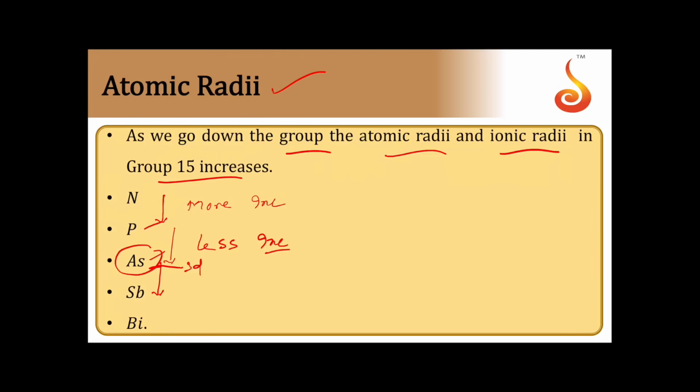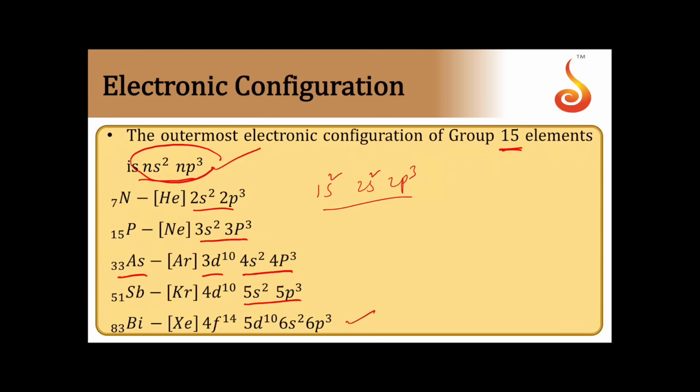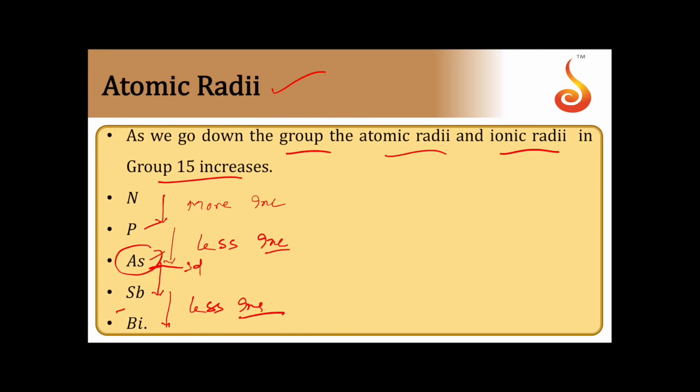And when it comes to antimony to bismuth, again we have a lesser increase of size that can be seen here. In bismuth again we have f electrons present. If you see bismuth here, we have f electrons there. f electrons also cannot screen the nuclear charge much. Once again, bismuth has more nuclear charge and thereby we cannot see much increase of size from antimony to bismuth.